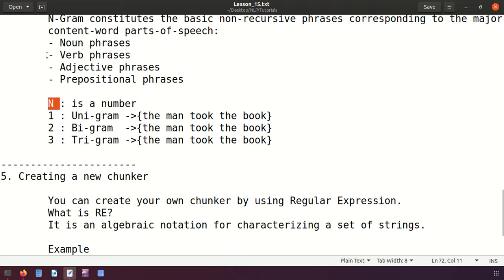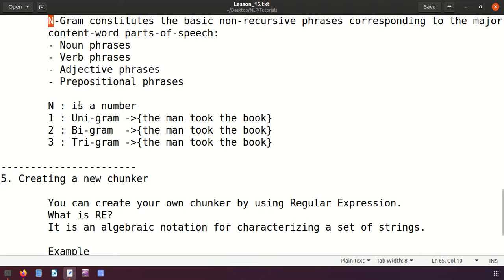What is n here in N-gram? N is nothing but a number, and if it is equal to 1, that is called unigram. In unigram, one by one it will be considered. Here the article is considered, then this one is considered, this one is considered. One by one it will be tokenized and considered. If n is equal to 2, that is called bigram, and bigram will be creating this phrase.